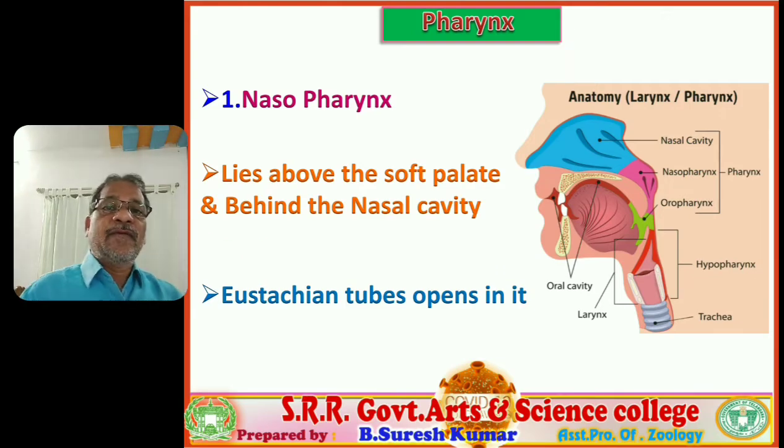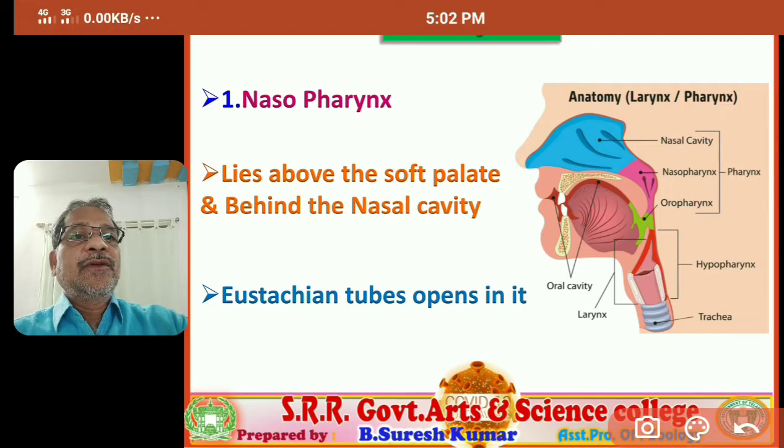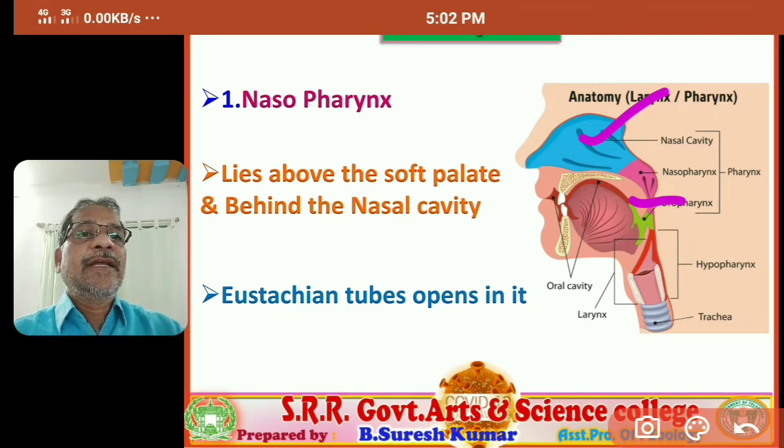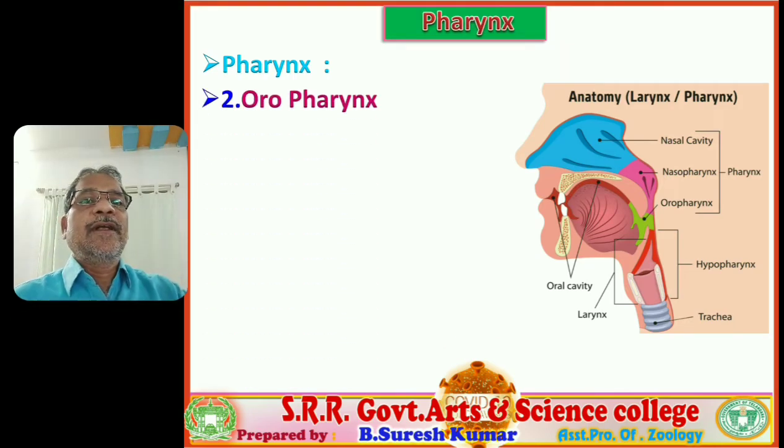And it receives one pair of auditory tubes, the Eustachian tubes. Okay, so you observe this is the nasal cavity and this is the soft palate behind the nasal cavity, and next, above the soft palate. Clear? Eustachian tubes are also present, in detail.